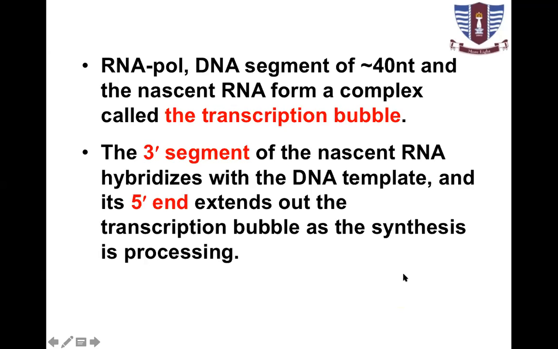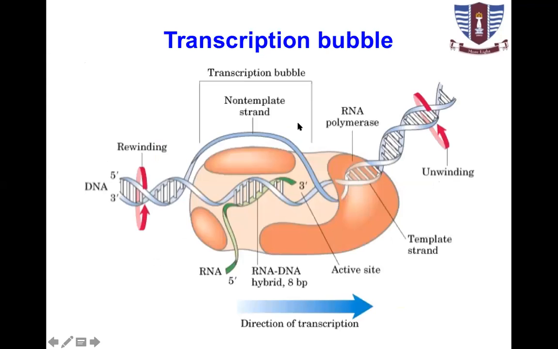RNA polymerase covers DNA segments of approximately 40 nucleotides, and the nascent RNA from the complex is called a transcription bubble. So a bubble is produced. I will show you later. The 3' segment of the nascent RNA hybridizes with the template toward the 5' end, and the transcription bubble is synthesized in the process. So this is actually a transcription bubble.